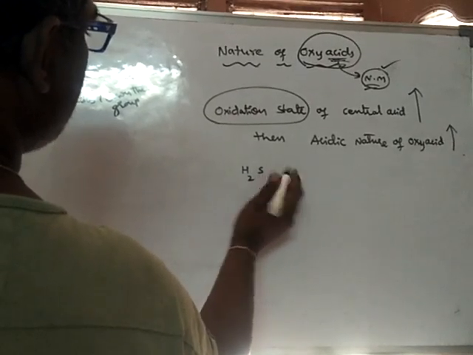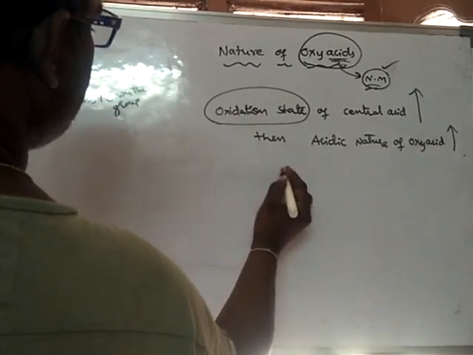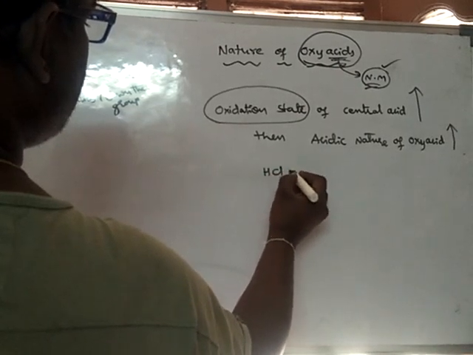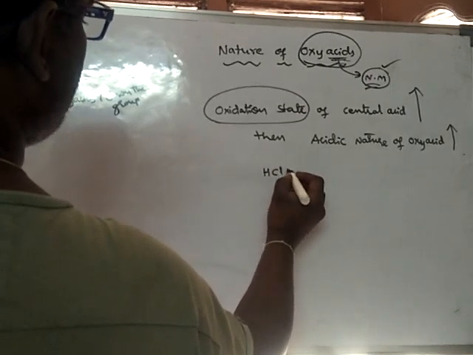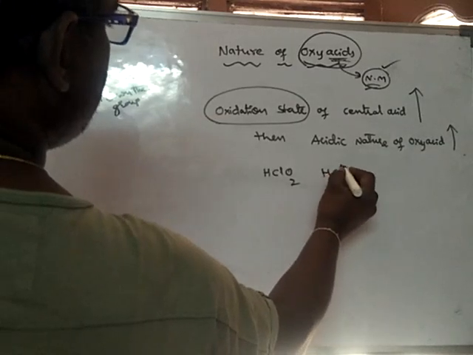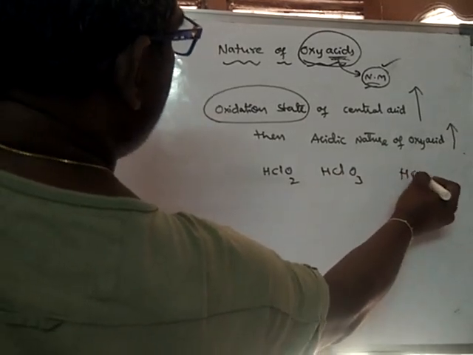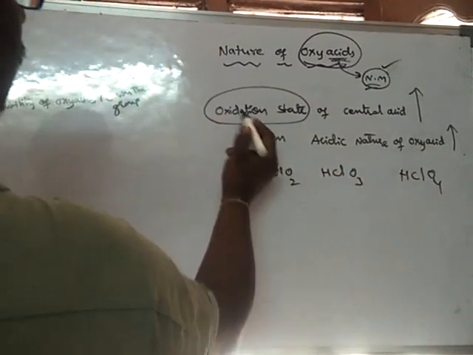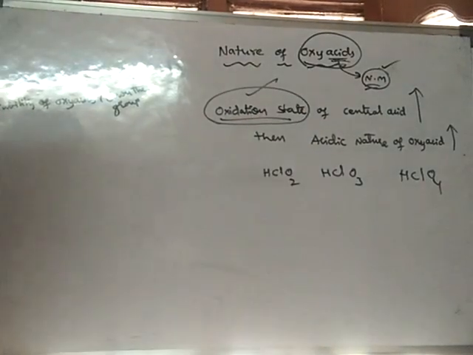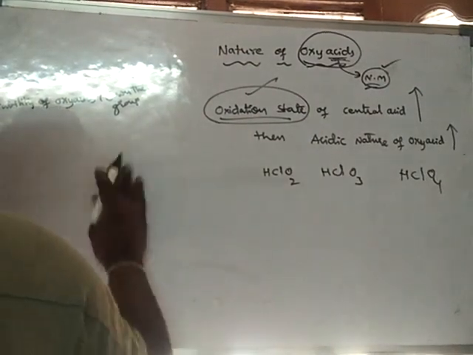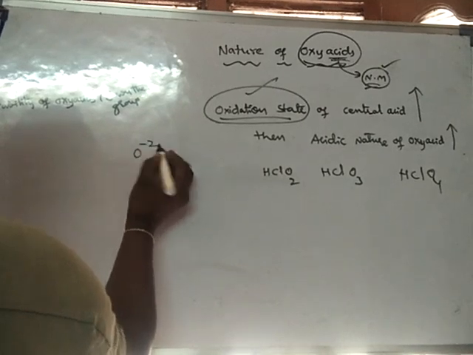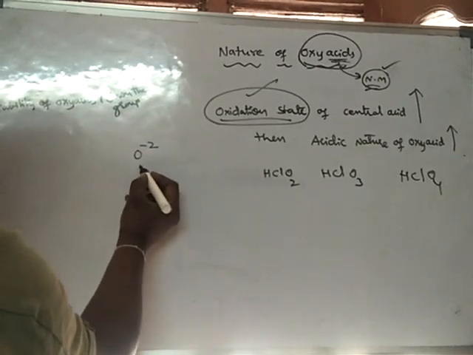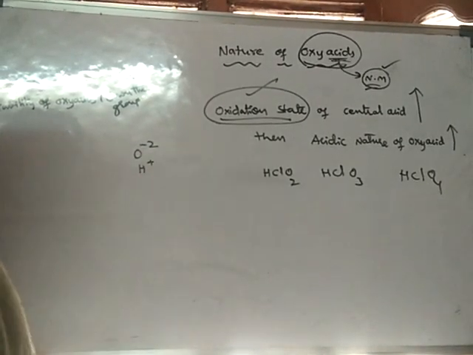we'll see HClO2, HClO3, HClO4. So how to calculate oxidation state? Generally, the oxidation state of oxygen is -2, and the oxidation state of hydrogen will be +1.